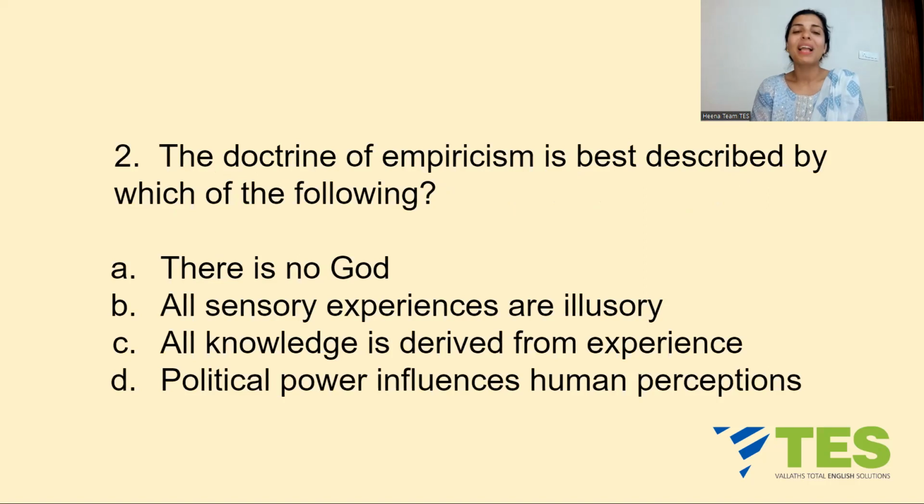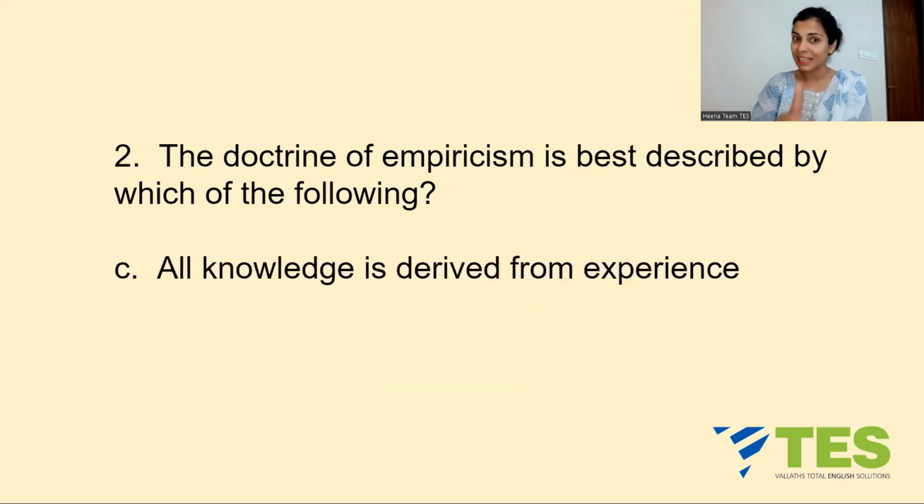Question number 2. The doctrine of empiricism is best described by which of the following? Empiricism. What is it? Option A, there is no God. Option B, all sensory experiences are illusory. Option C, all knowledge is derived from experience. Or option D, political power influences human perceptions. What does empiricism say? It says that all knowledge is derived from experience. So, experience is the only source of knowledge.